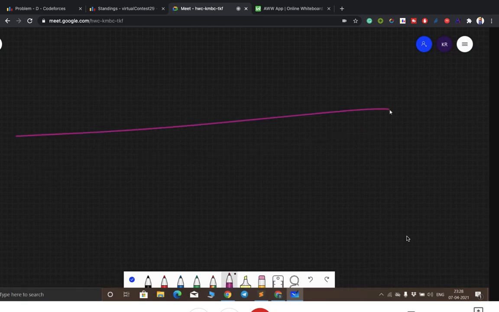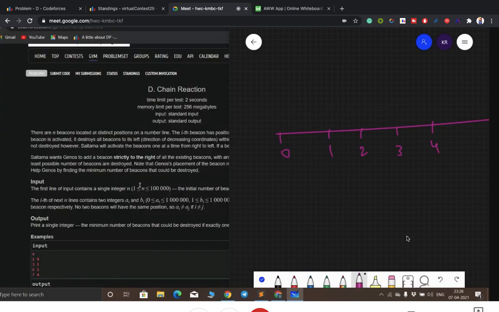So let's take a number grid. These are some positions. Or let's take the first example, that will be good.